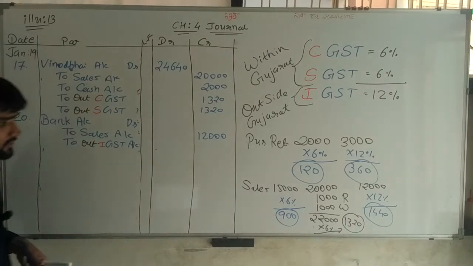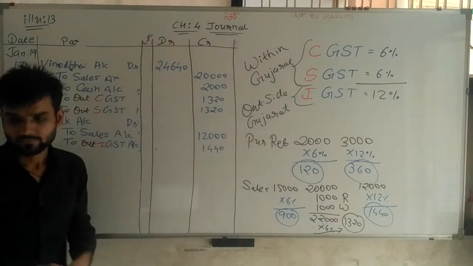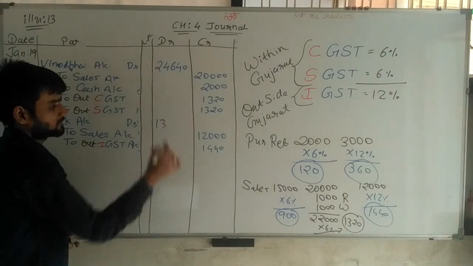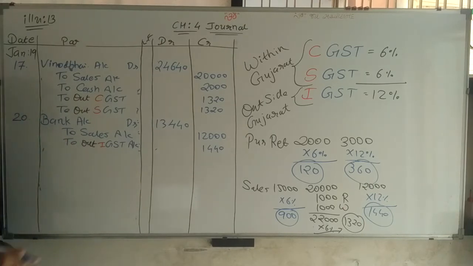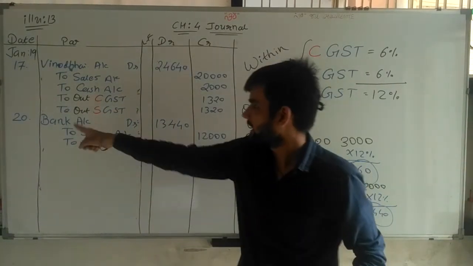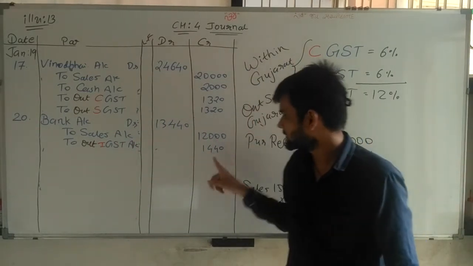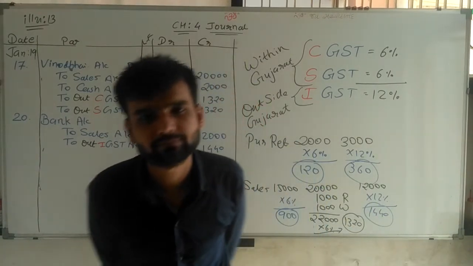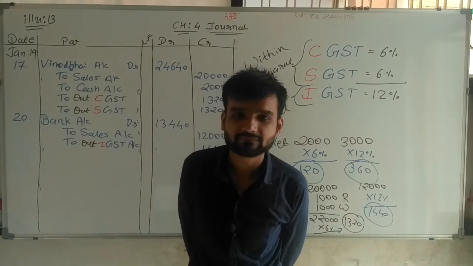Amount is 1,440. Now sir, total 13,440 rupees received from the other party by check. So bank account debit 13,440, to sales 12,000, to output IGST 1,440. Complete, 100% complete. So my 20th dated transaction is complete.